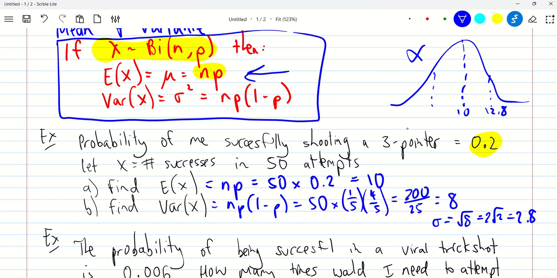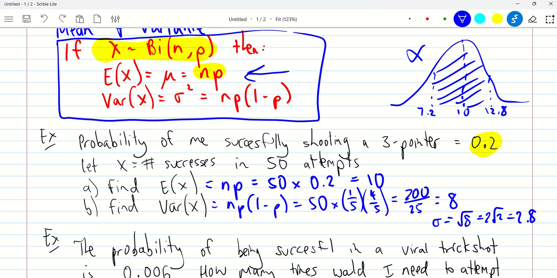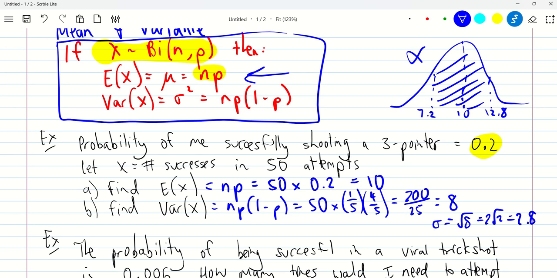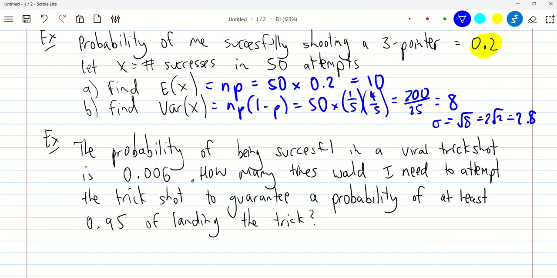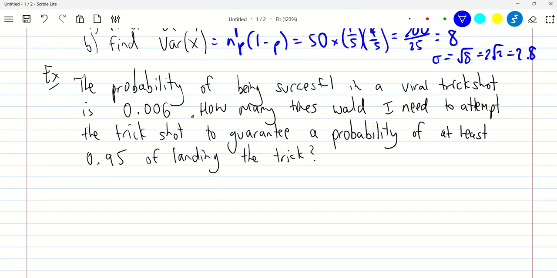So it's going to go 12.8 here and 7.2 down here. So about 68% of my attempts, if I do this over and over again shooting 50 shots, will be between 7.2 successes and 12.8 successes. Hope that makes sense. I'm giving you a bit of context about what variance and standard deviation mean, because we're going to be coming into normal distribution soon.